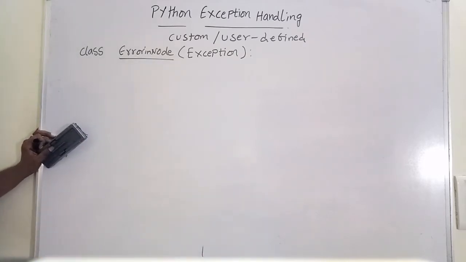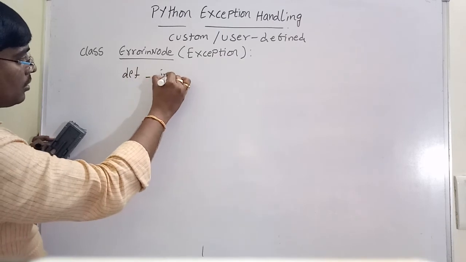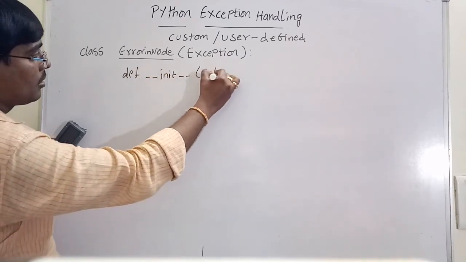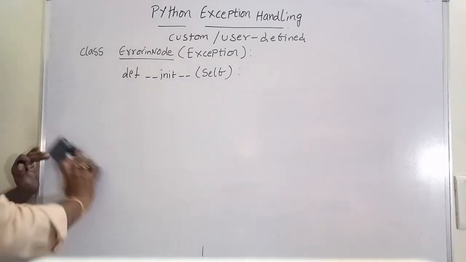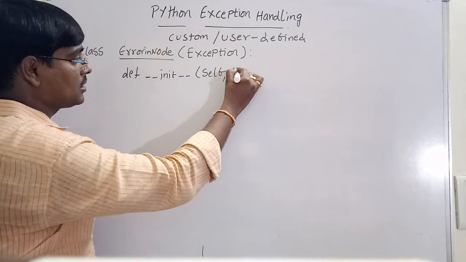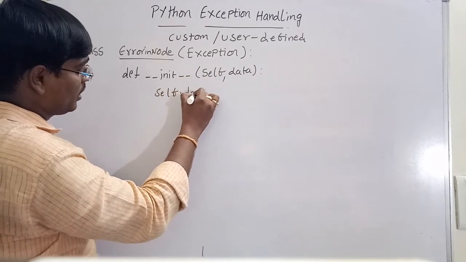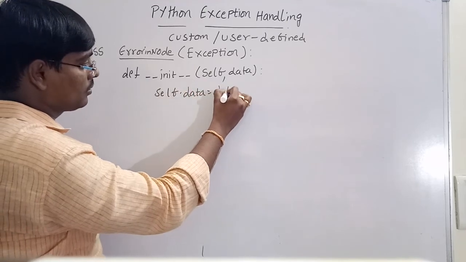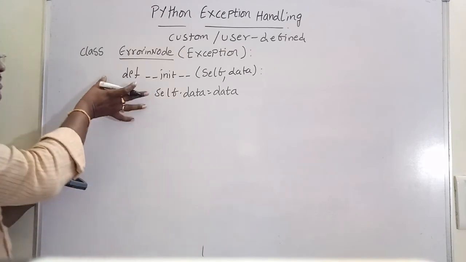Class ErrorNode, suppose def __init__ with self, and we can use a variable also for causing an exception: self.data is equal to. So these are classes. If you understand the concept of classes, this is very easy.